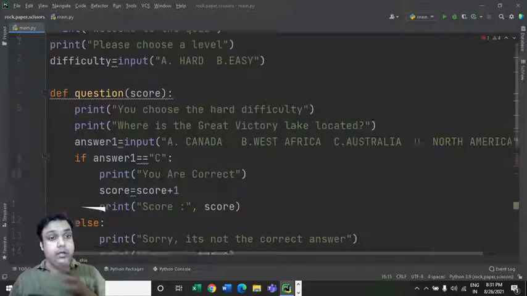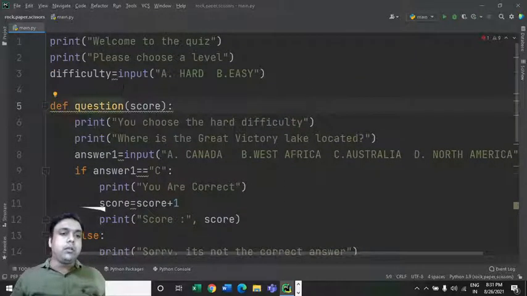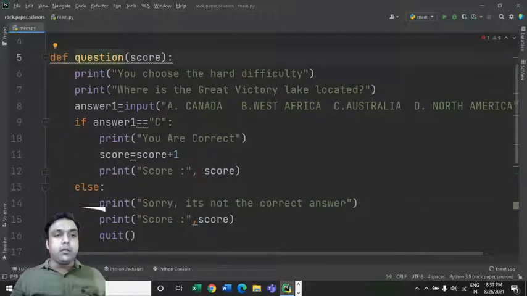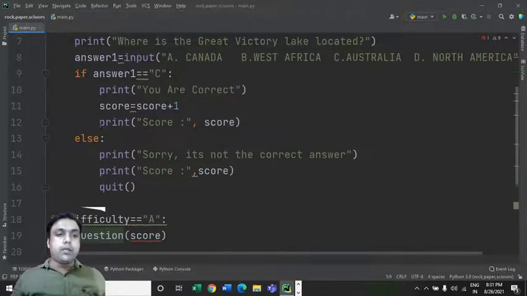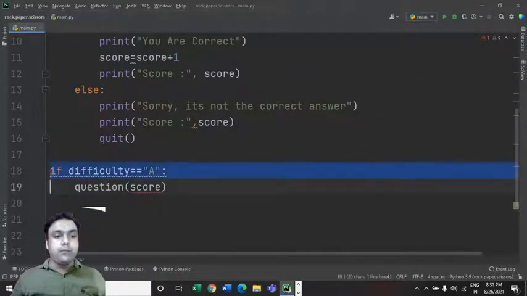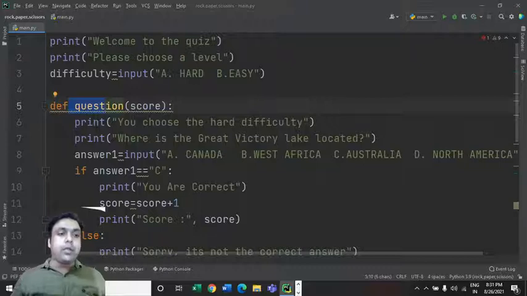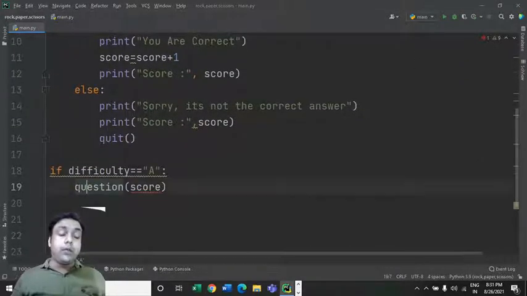Maybe now it will be able to identify this question, because Python uses an interpreter, so it executes the code line by line. So if you put this if statement before the point where you have defined the question function, it will not be able to identify this question.